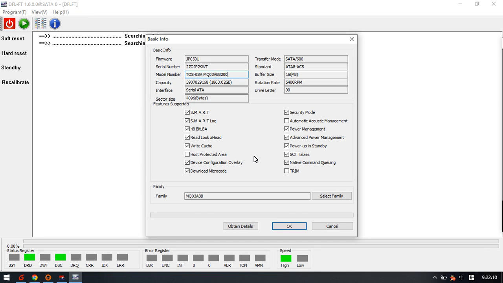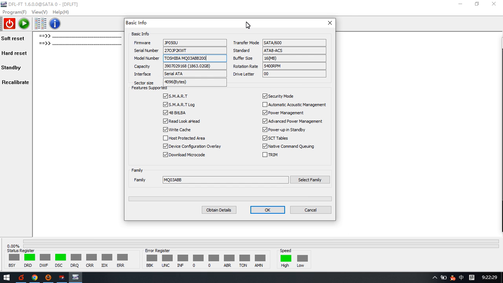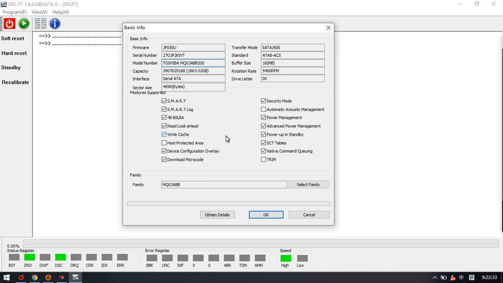Hello everyone. Now this video will teach you how to repair the Toshiba hard drive bad sectors. Please note this video is for hard drive refurbishing, not for data recovery, okay? Please note that if you have important data in the drive, please don't use this video method.